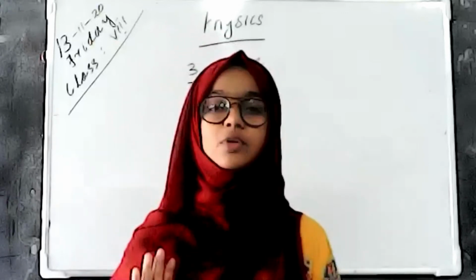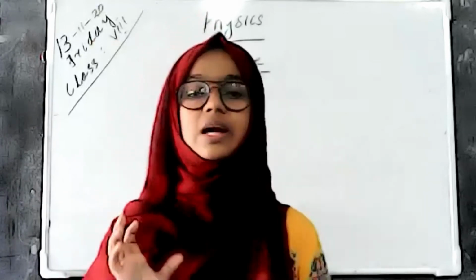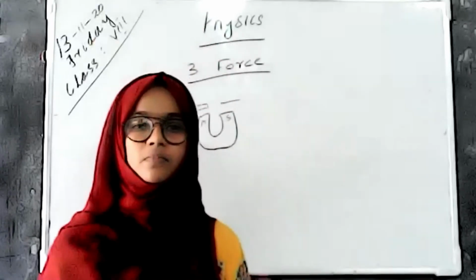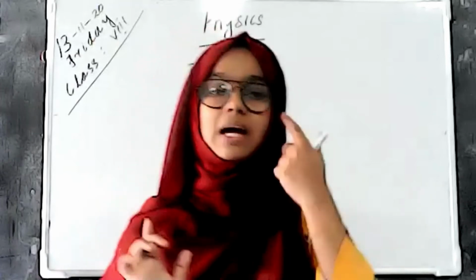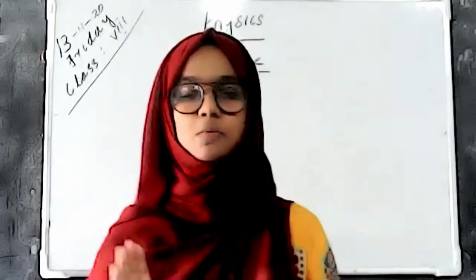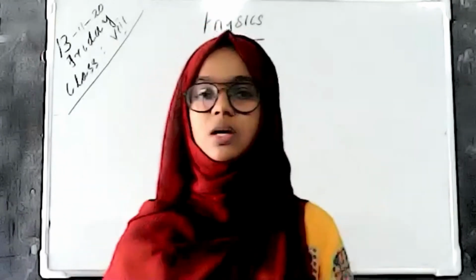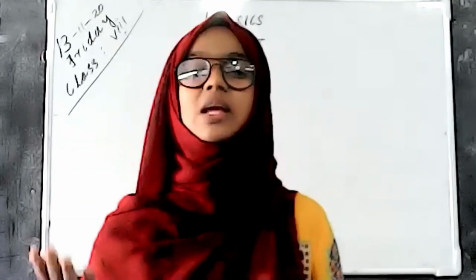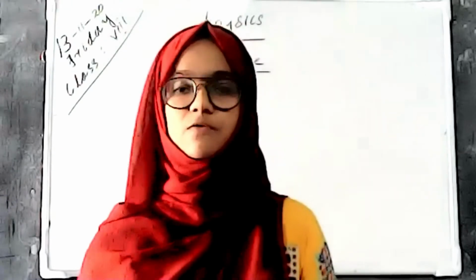But there is no contact between the earth and the mango. So this is a non-contact force. When we apply a force by touching an object, there is contact with that object, so that type of force is contact force. And a force experienced without contact is non-contact force.